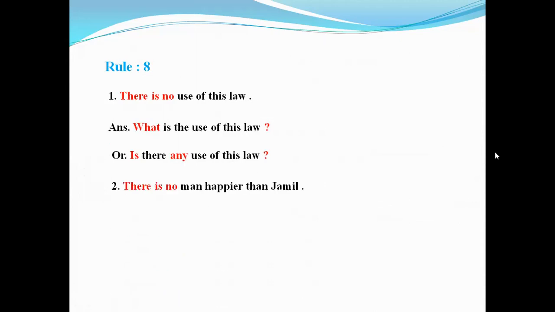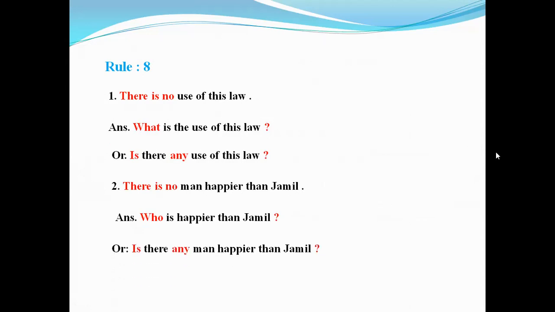Number 2, there is no man happier than Jamil. Use who instead of there is no. So who is happier than Jamil? Or is there any man happier than Jamil? Both are correct and you may choose any one from the alternatives.